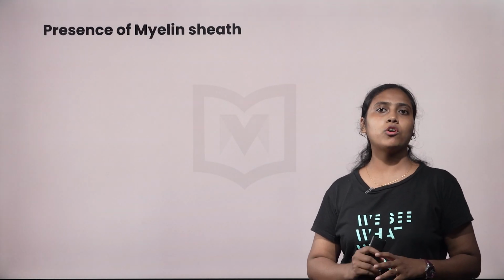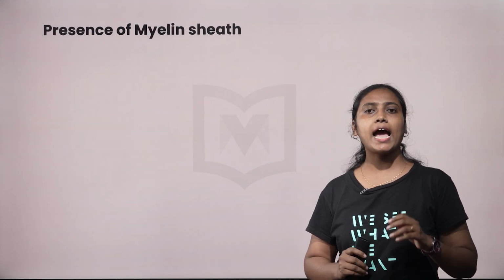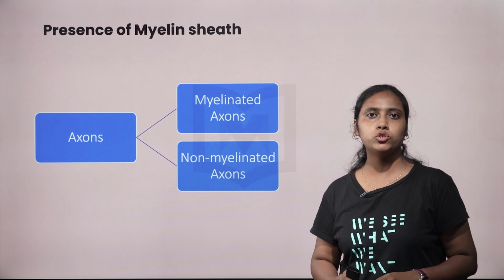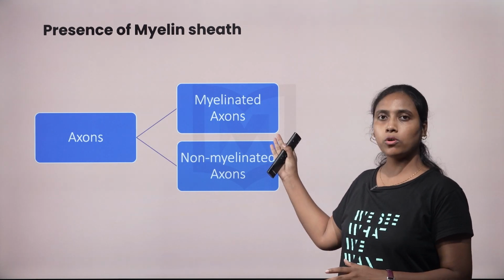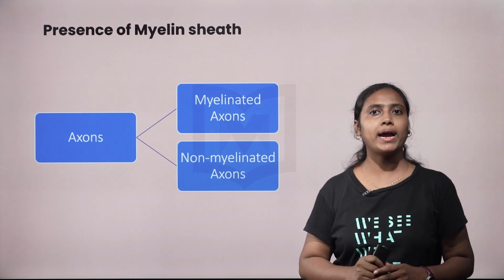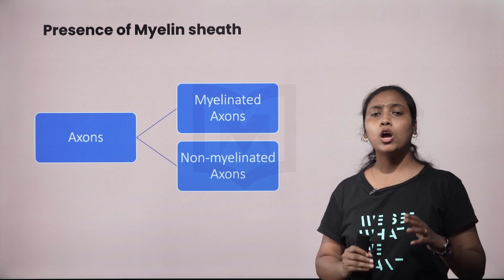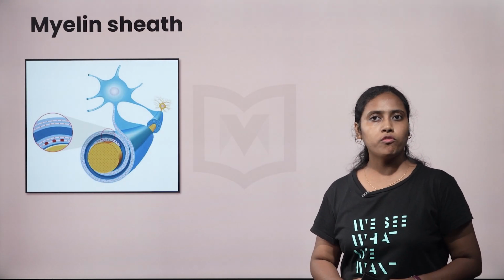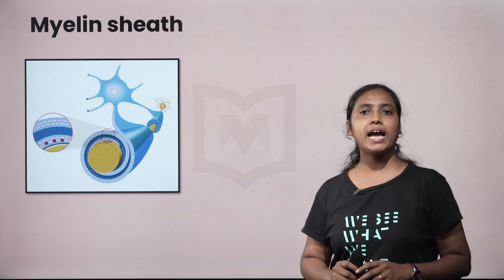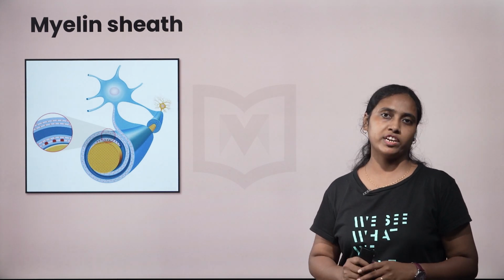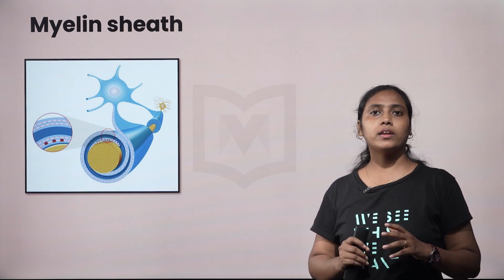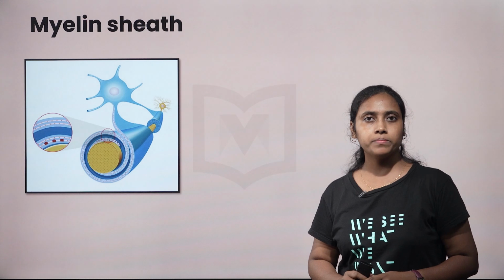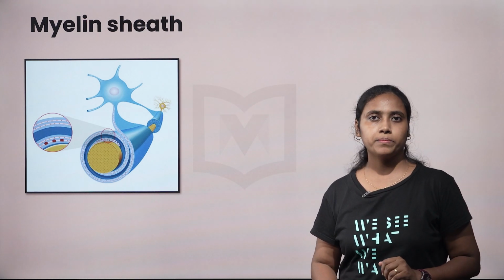Based on the presence of myelin sheath, axons can be classified into myelinated axons and non-myelinated axons. What makes the difference? Presence of myelin sheath in the axon makes this differentiation. Now, what is a myelin sheath? Let us discuss.